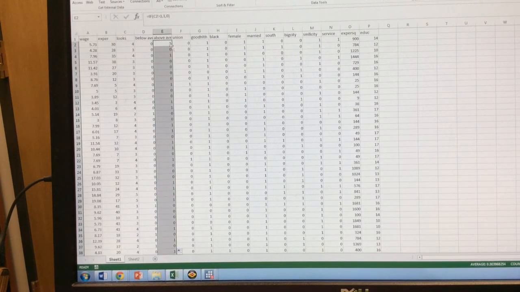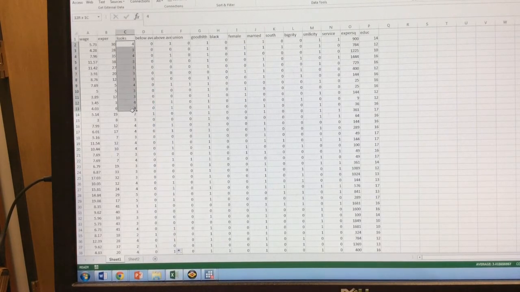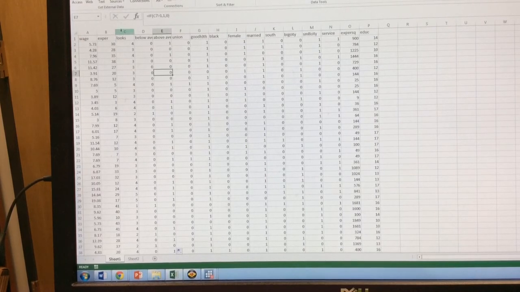I've taken a single variable, which is a count variable from 1 to 5, but because going from a 1 to 2 may not be the same as going from a 3 to 4, we might think it's better to include dummy variables. So now we have below average and above average. One thing to note is we don't actually have average, and that's because when we use dummy variables, we're always going to compare to an omitted category. That's where we need to leave out one of these groups.